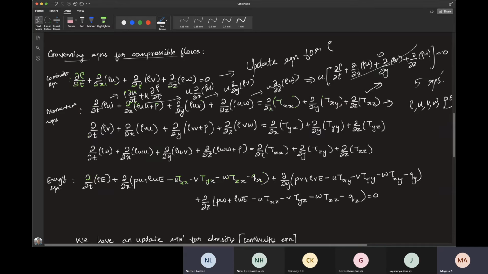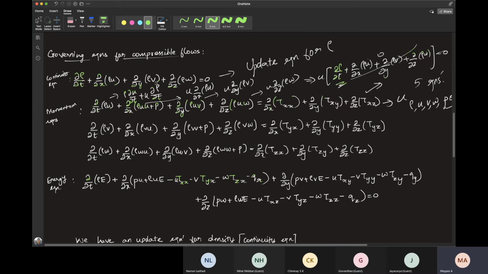It's both rho and U, but since rho is already updating with continuity, I would say U. Yes, it's U, because rho already gets updated, and also you can just remove these variations in rho. This term can be split up into two terms. Similarly, all the terms here can be split up into two different terms, and some of them can be combined to just make them 0. So variations in rho will go off when you consider such a thing.